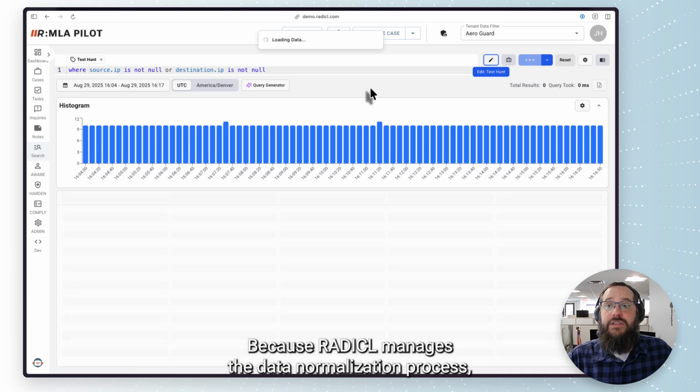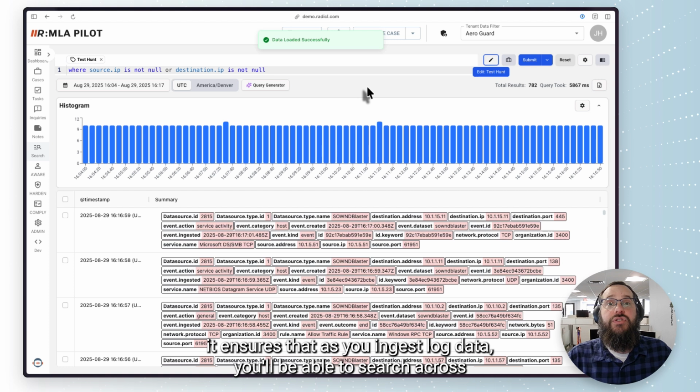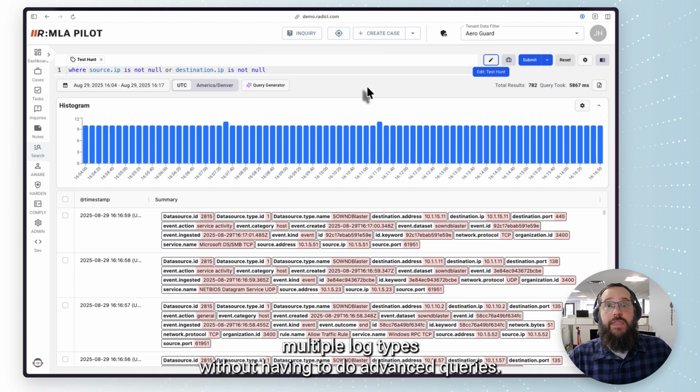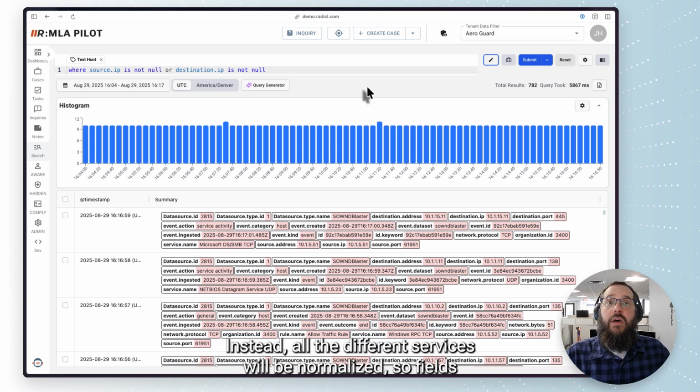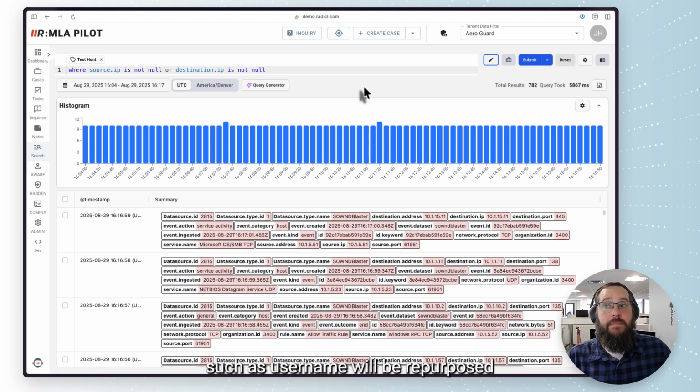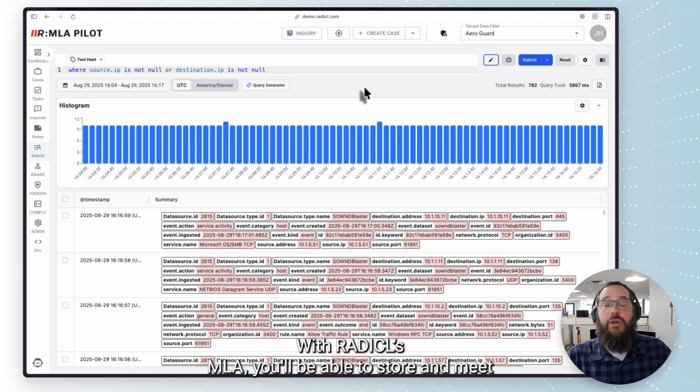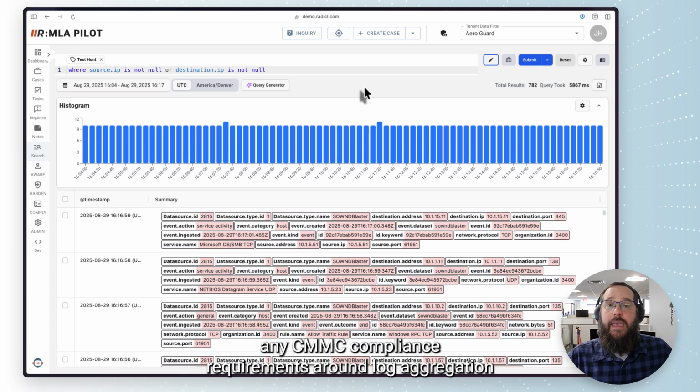Because RADICL manages the data normalization process, it ensures that as you ingest log data, you'll be able to search across multiple log types without having to do advanced queries. Instead, all the different services will be normalized, so fields such as username will be repurposed and populated across multiple log types. With RADICL's MLA, you'll be able to store and meet any CMMC compliance requirements around log aggregation.